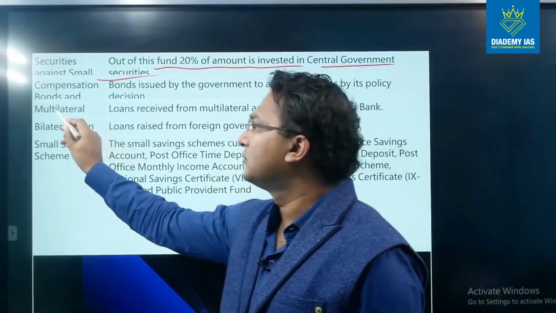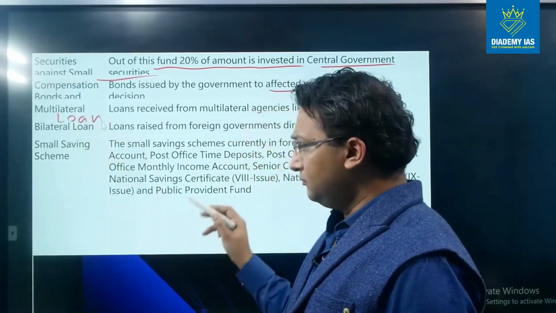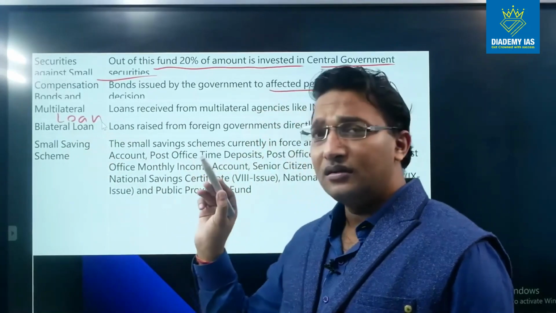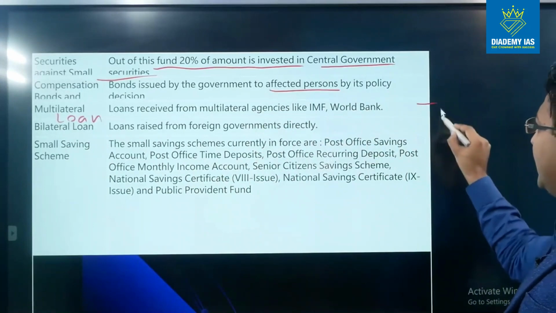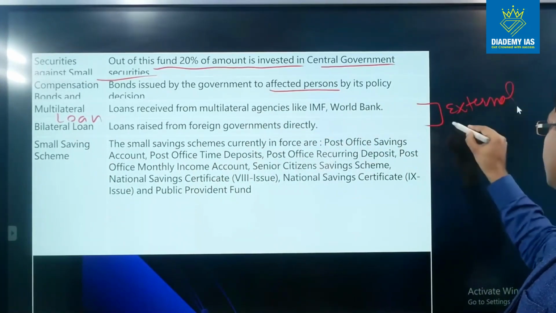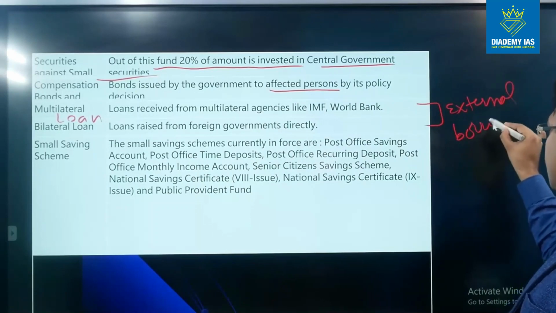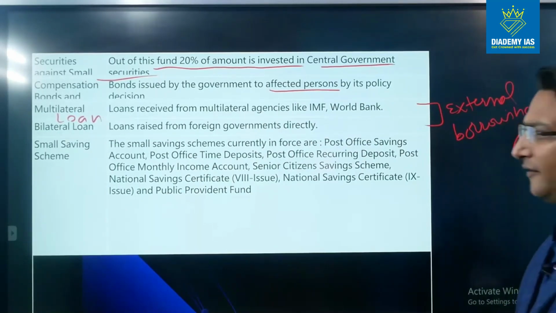Multilateral loan is part of the external borrowing, right? So this multilateral loan and bilateral loan are part of the external borrowings. External borrowings means borrowings from outside India.